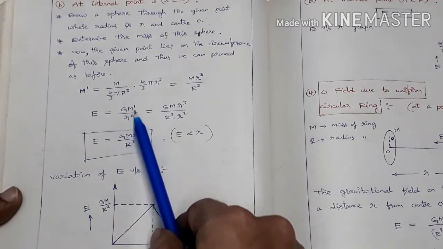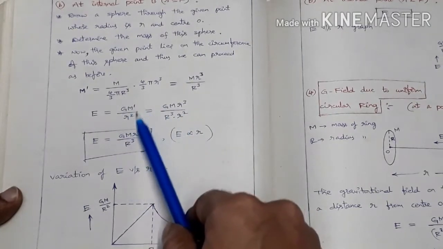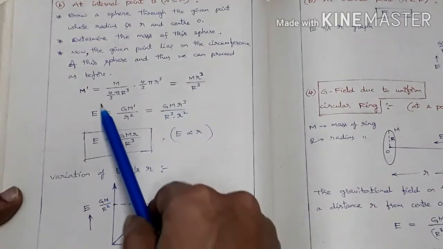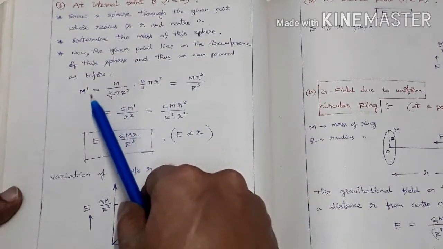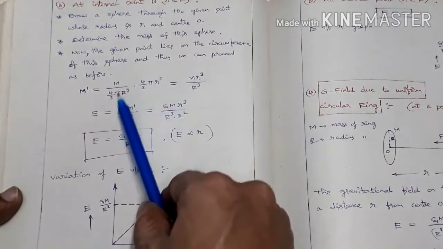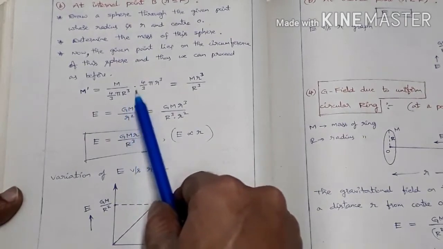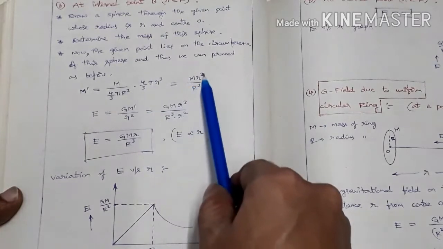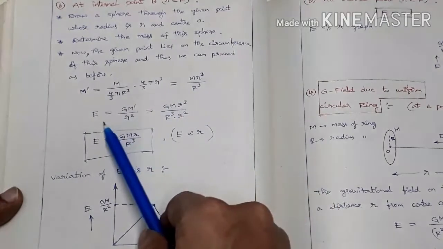See here, we are expressing M dash in terms of the original mass of the sphere, capital M. So we can express M dash in terms of M like this. M dash equal to density of the entire sphere into volume of the small sphere. Density of the entire sphere is total mass by total volume, M by 4 by 3 pi capital R cube, into the volume of the small sphere, 4 by 3 pi small r cube. Solving this, M dash equal to capital M into small r cube by capital R cube. The same we are substituting here.